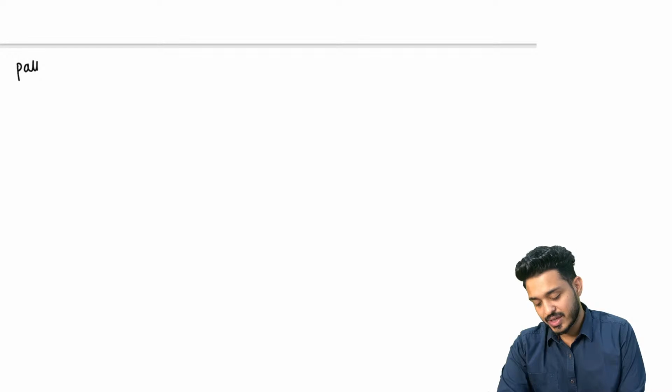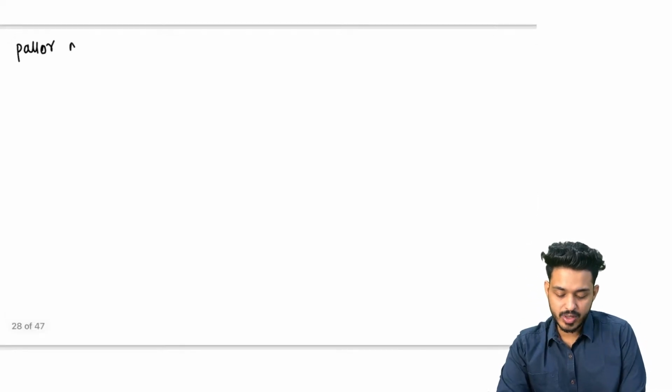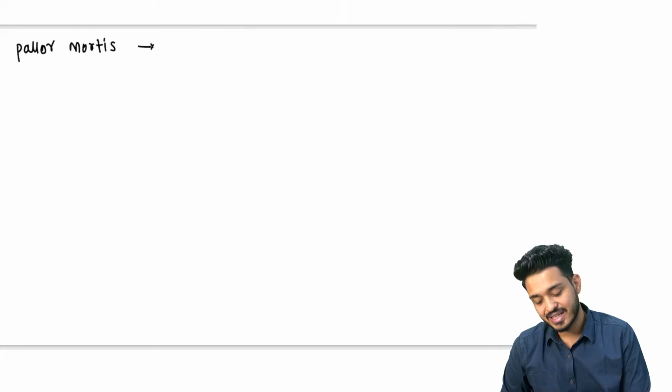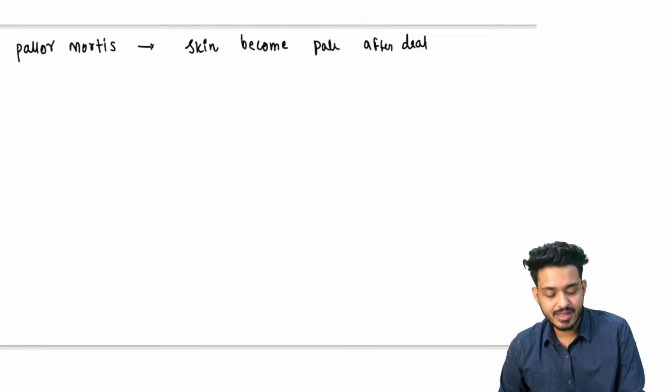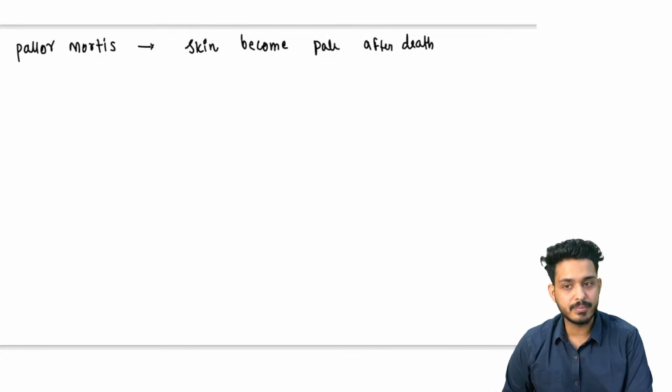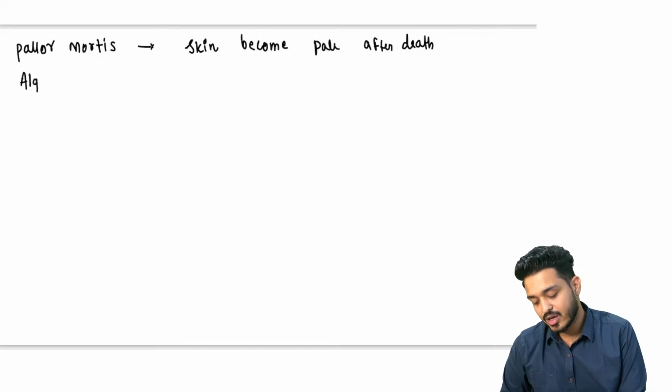The first one we are going to have is pallor mortis. Pallor means the skin is going to become pale after the death of the person, because there will be no blood supply, right. What is going to be with algor mortis?